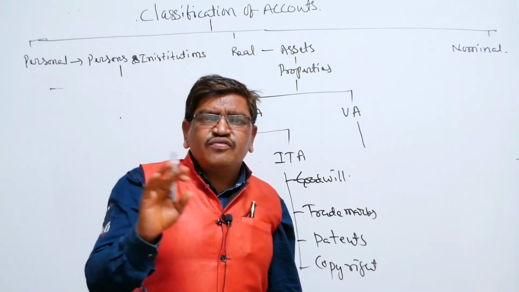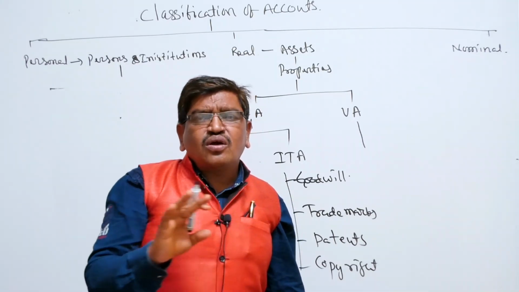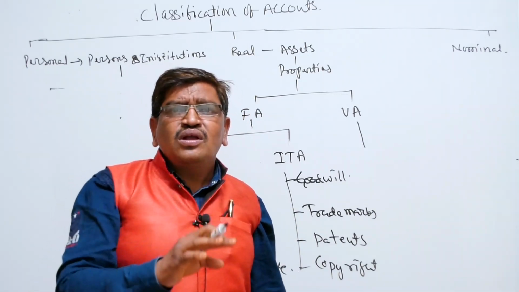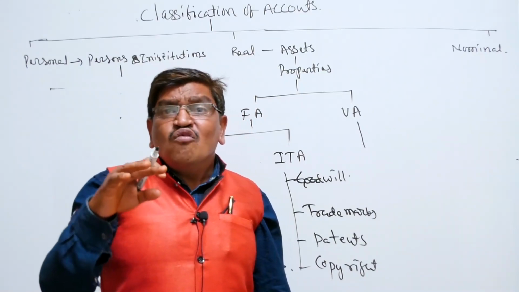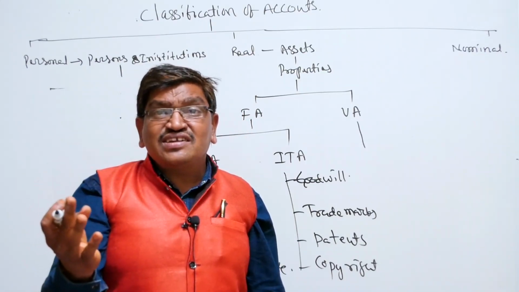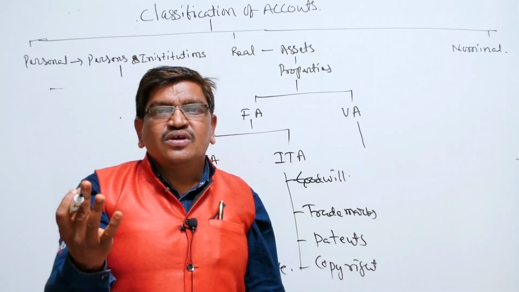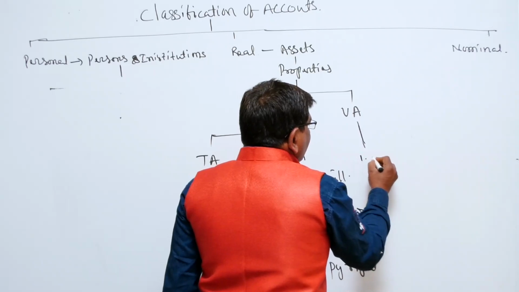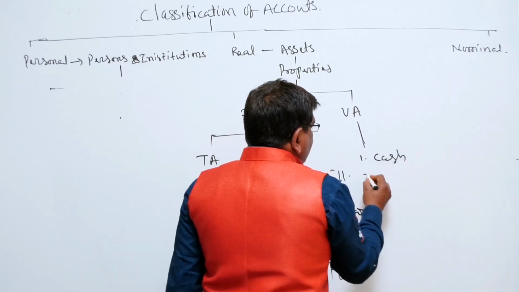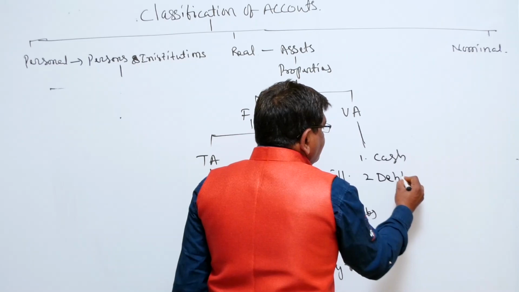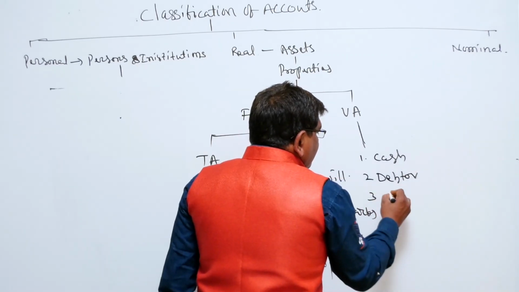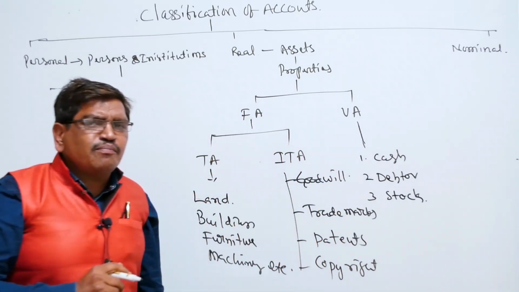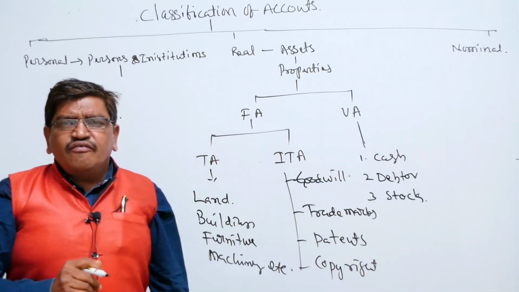Physical assets are not convertible into cash within a short span of time, but variable assets, also called floating assets, changing assets, varying assets, are. Namely, the variable assets are: number one, cash; number two, debtors; number three, stock, etc. These are examples we may write under variable assets.